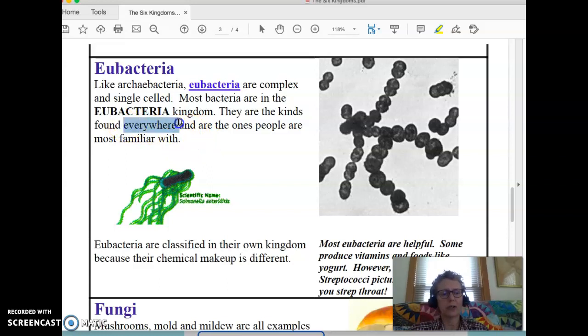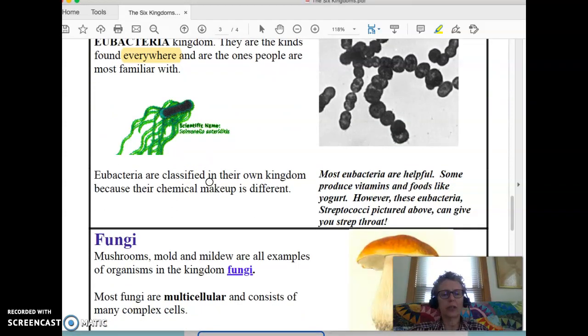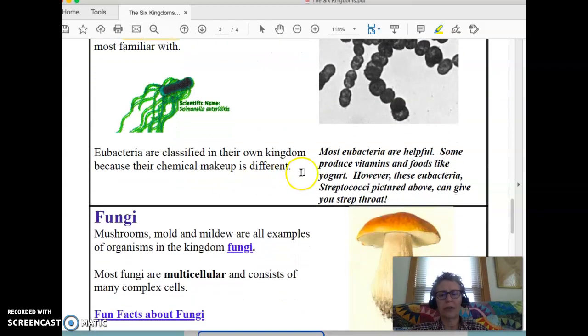So what's important to know about eubacteria is they can be found everywhere. Eubacteria are classified in their own kingdom because their chemical makeup is different. And even though we go, ew, when we think about bacteria, most eubacteria are helpful. They produce vitamins and foods like yogurt. They're used to produce things like cheese.